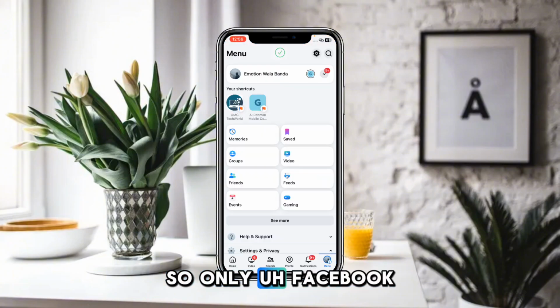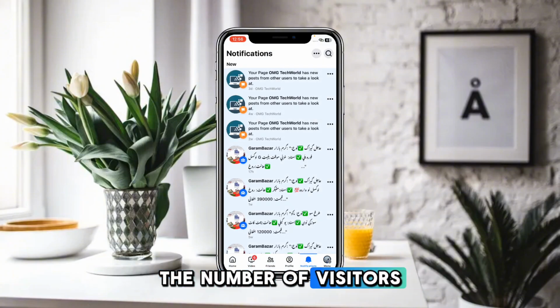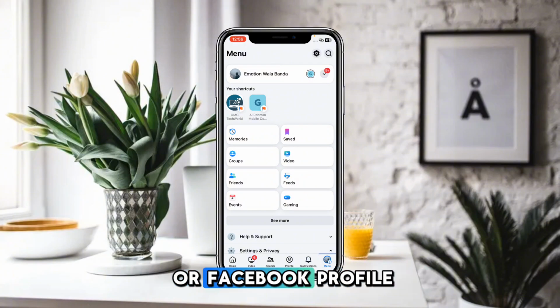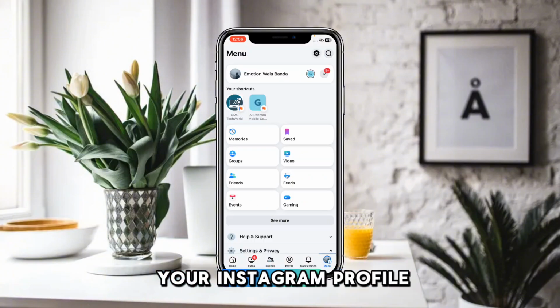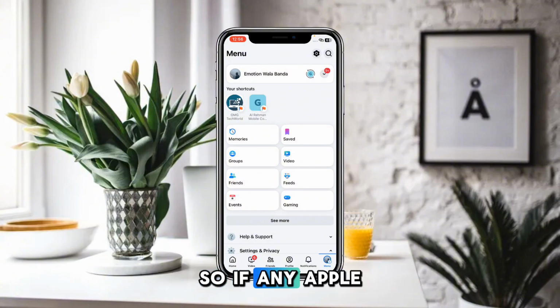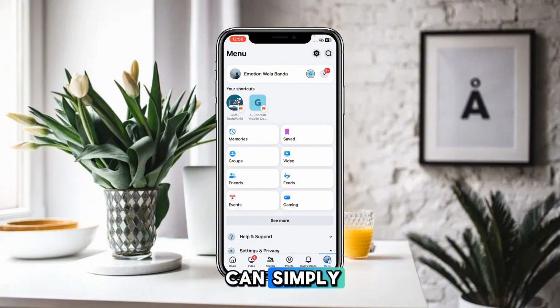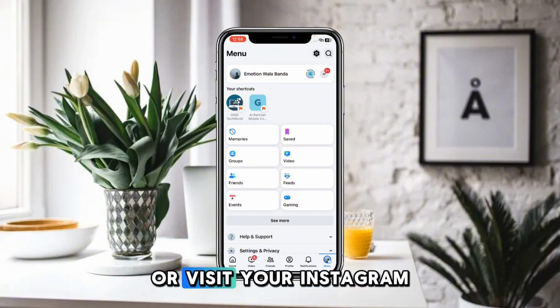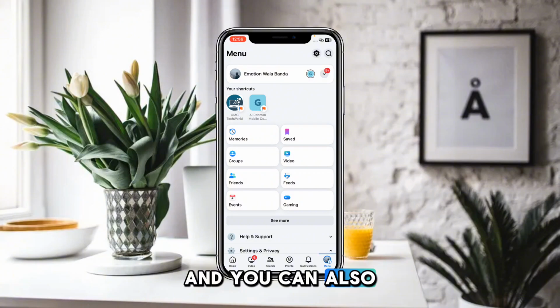So only a Facebook page and an Instagram professional account provide you the number of visitors who visit your Instagram or Facebook profile. Otherwise there is no option available that tells you who visits your Instagram profile. So if any app claims that, it is fake, and you will not be able to see it. The only option available is that you can see the number of visitors who visit your Instagram profile on a professional account, and you can also see insights on your Facebook page about who visits your Instagram or Facebook page.